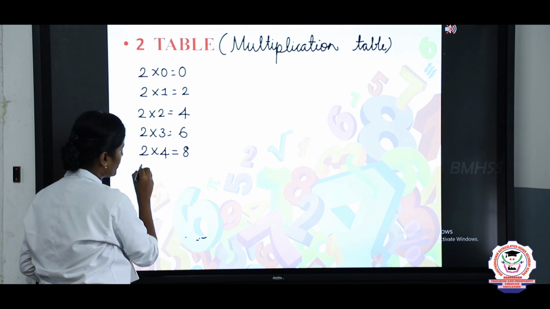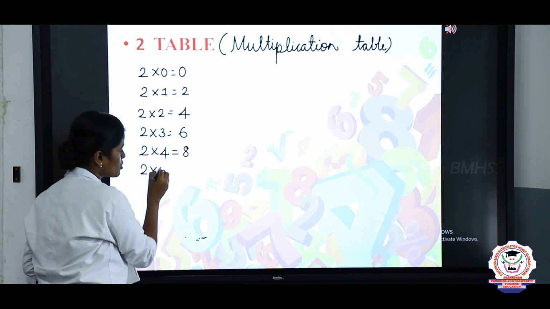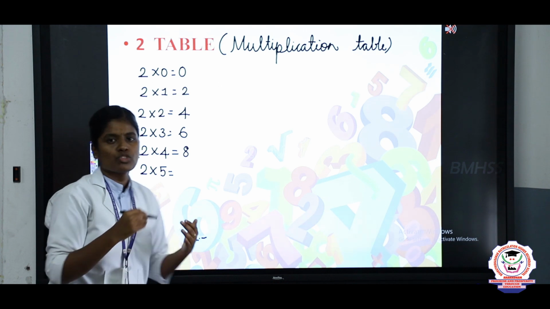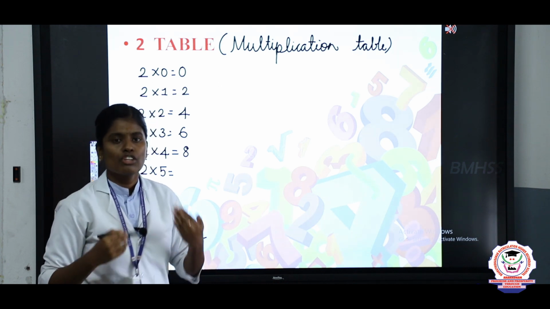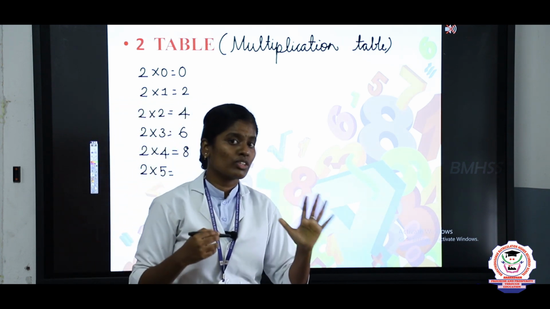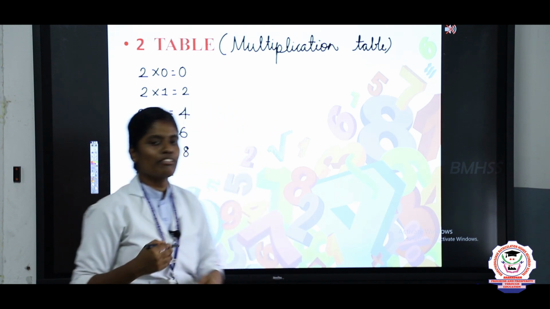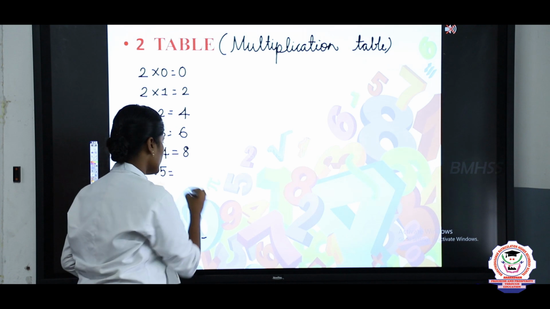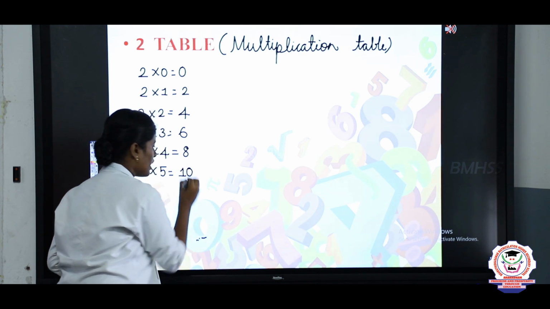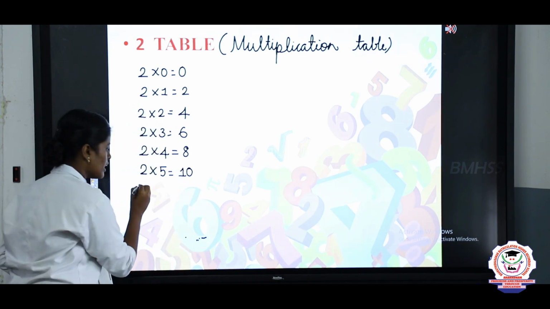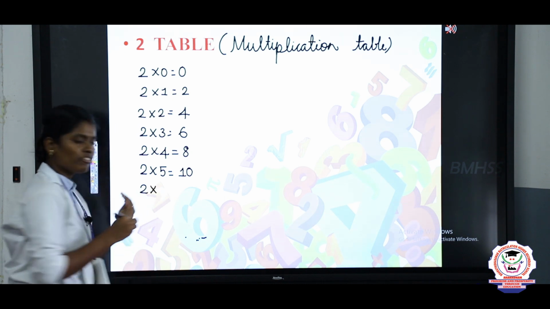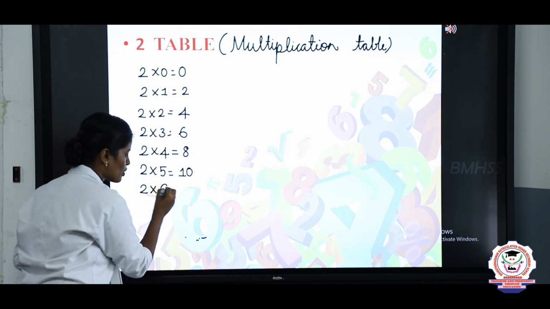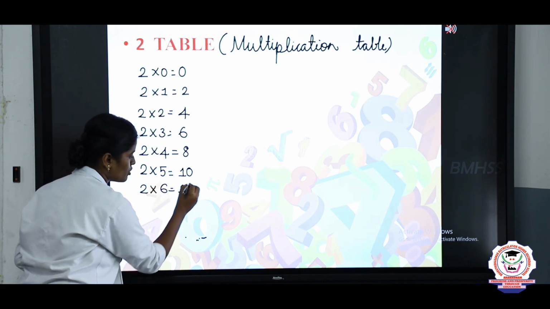Next, you will take 2 fives are, 2 times 5. So, 5 in the mind, 5 in the finger. 5 after 6, 7, 8, 9, 10. So, write the answer 10. Next we will take 2 sixes. What is the number after 5? The number after 5 is 6. So the answer, 2 sixes are 12.